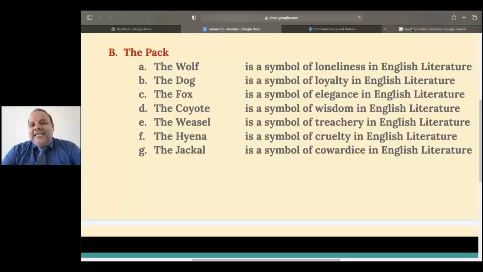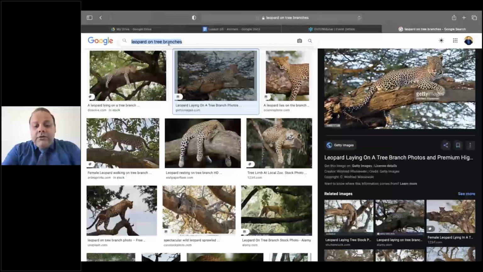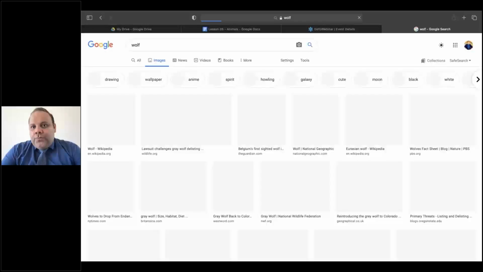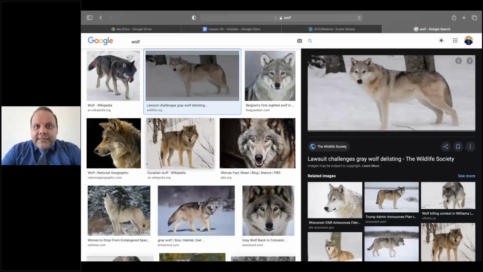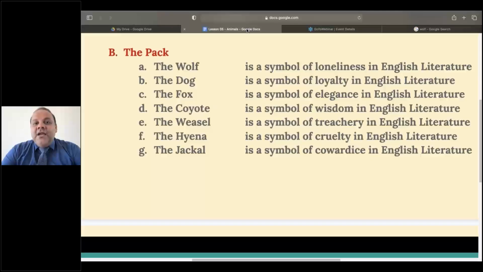But what's interesting is that in the English language and also in English literature, the wolf lives in cold places, right? And it's always alone. That's why in English we say a lone wolf, because the wolf is the symbol of loneliness, being alone. In English, you say he is a lone wolf, which means he's always alone. He doesn't have a team. He doesn't work in a team. He likes working alone. He's a lone wolf.